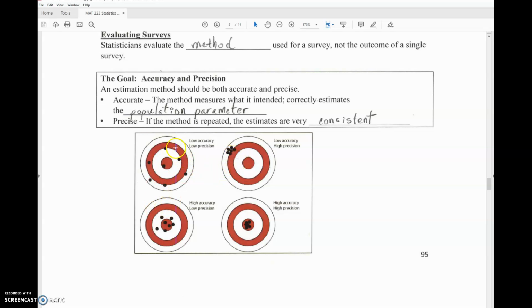And these are examples. This one is low accuracy, low precision. This is high accuracy. They're all kind of around the bullseye, but they're not very precise because they're bouncing back and forth around the bullseye a little bit. Okay, does that make sense, I hope?